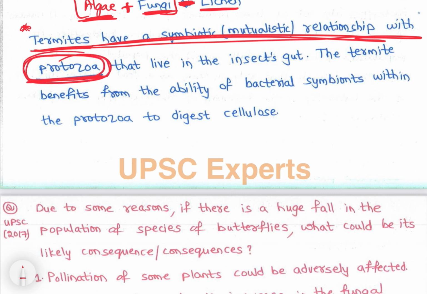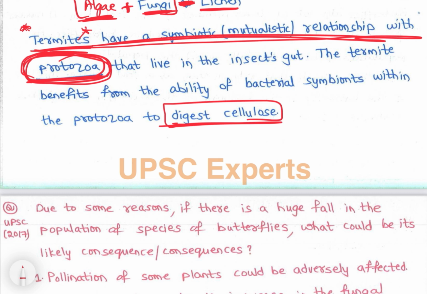right? So because of this protozoa, the termites can eat cellulose, digest cellulose. Wood has cellulose in it. Normal animals cannot digest cellulose, right? To digest cellulose we need certain kinds of bacteria, certain kinds of fungi, certain kinds of protozoa.